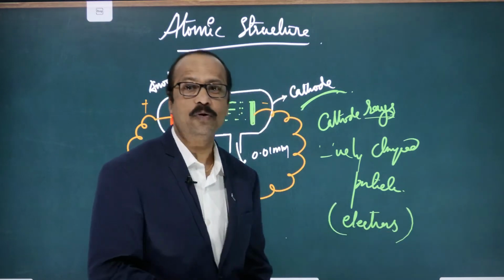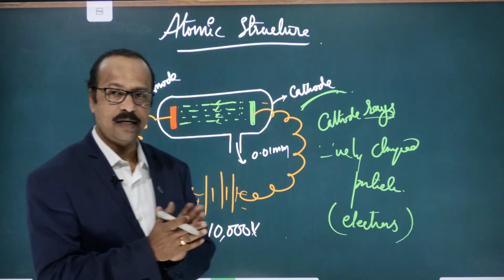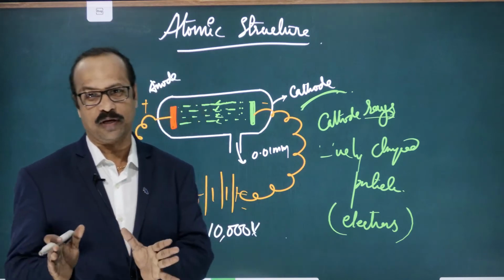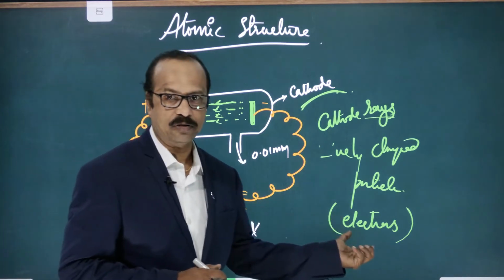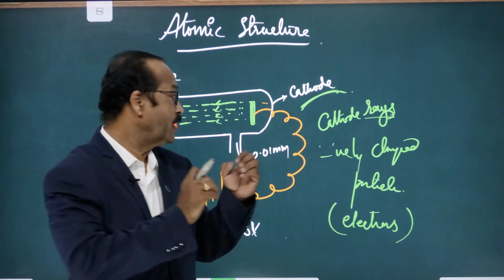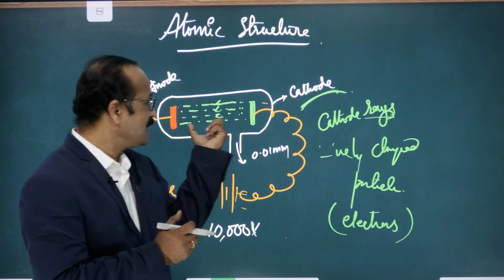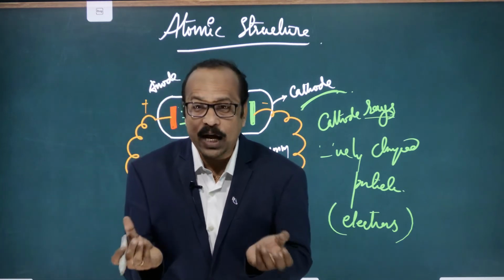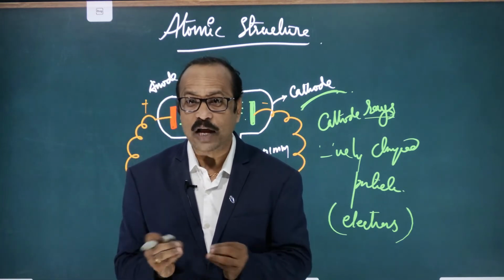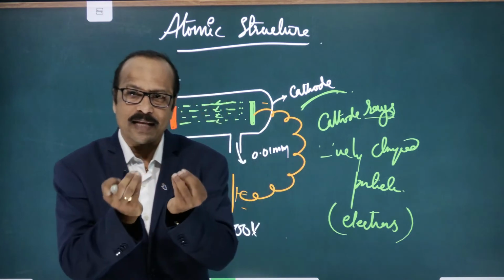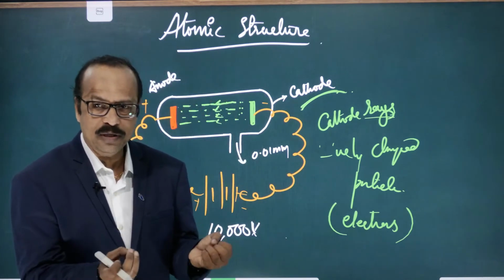Electrons. You might have already learnt about electrons, protons, neutrons, right? So these are the electrons. From where are they emitted? Under these conditions, the gas molecules present inside the glass tube got ionized. Ionization is like splitting neutral molecules into ions.